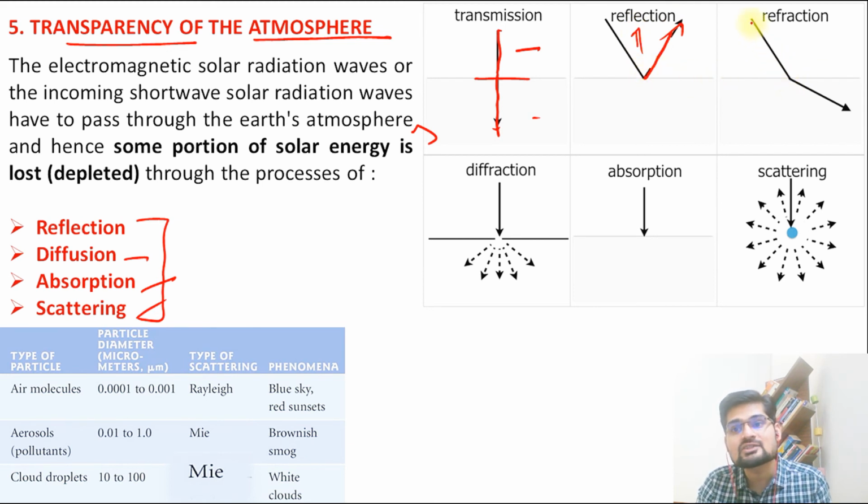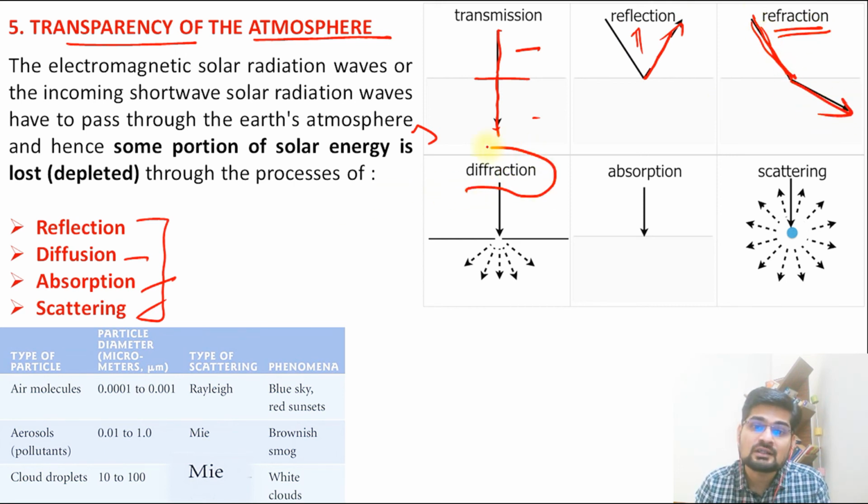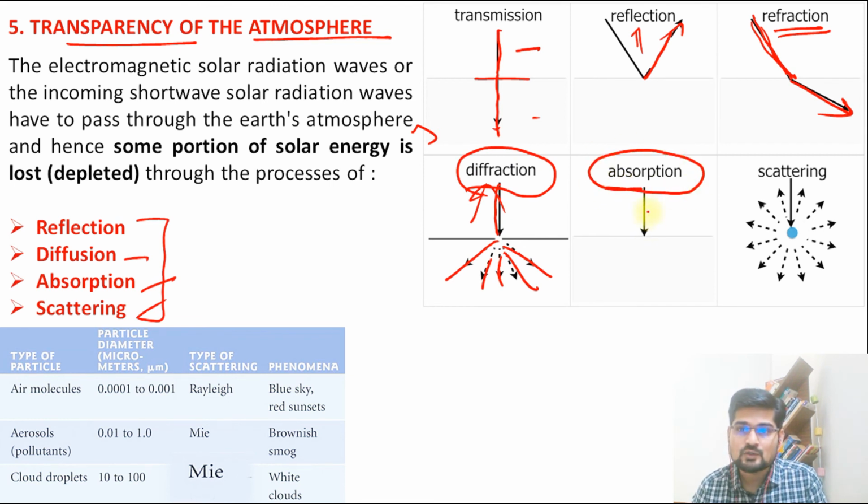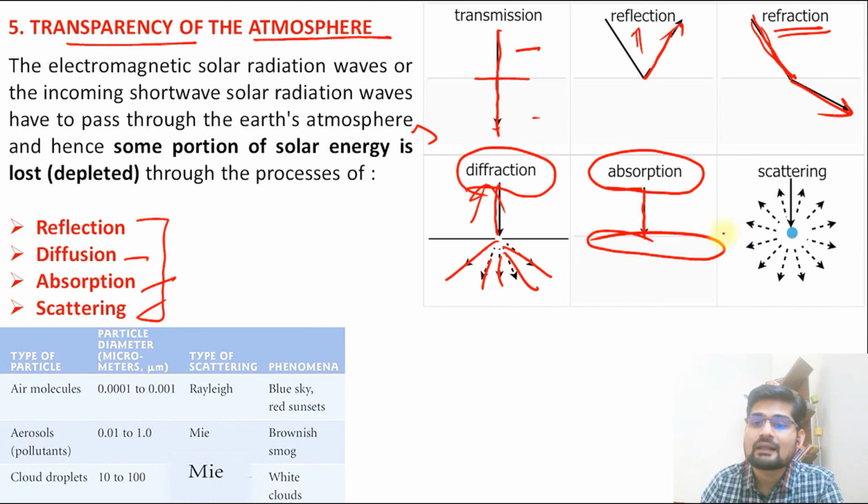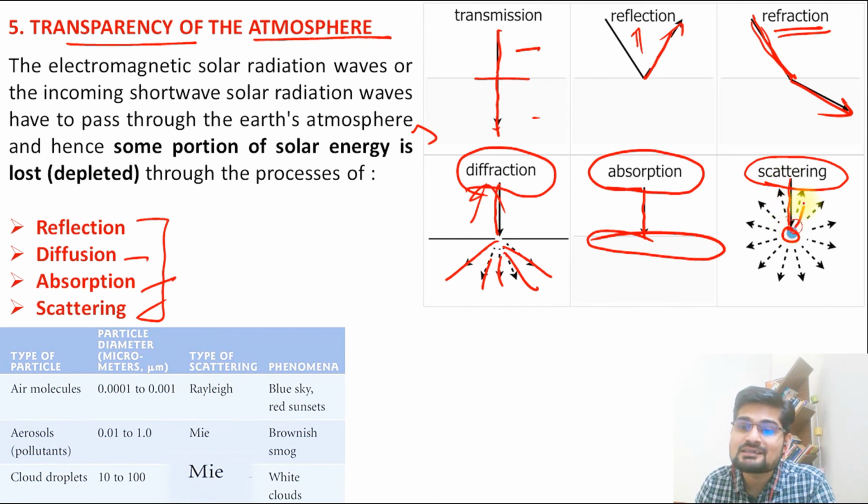Also the change in the direction of the insolation is possible. That is called refraction. So this is the incidence, and then you have this refracted here. Then what is diffraction? One ray is diffracted into several segments that you see. Then we have absorption. What is received is now absorbed by the atmosphere. This is also possible. And the last one that we see here is scattering. It means the insolation is scattered into various directions because of the molecular impact, right? These molecules and particles in the atmosphere have this tendency to scatter the incoming insolation.